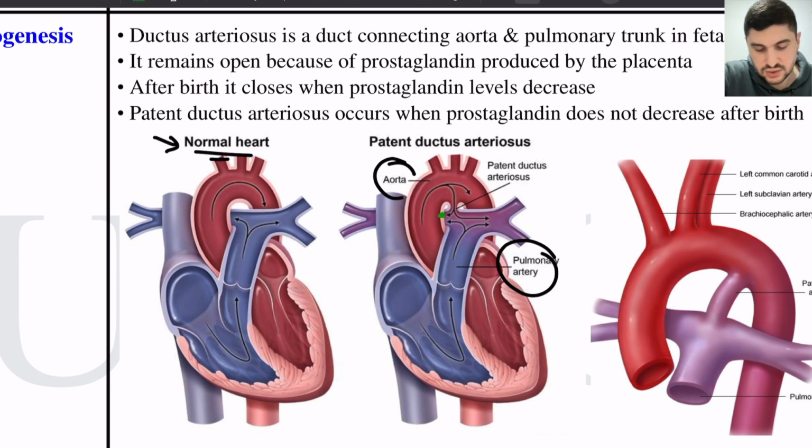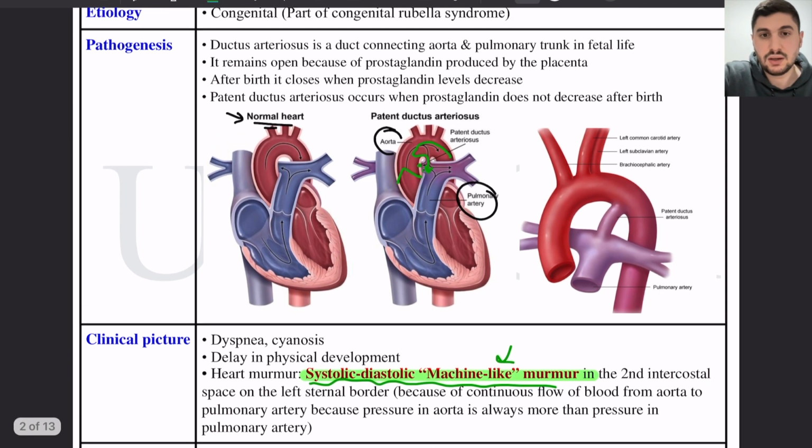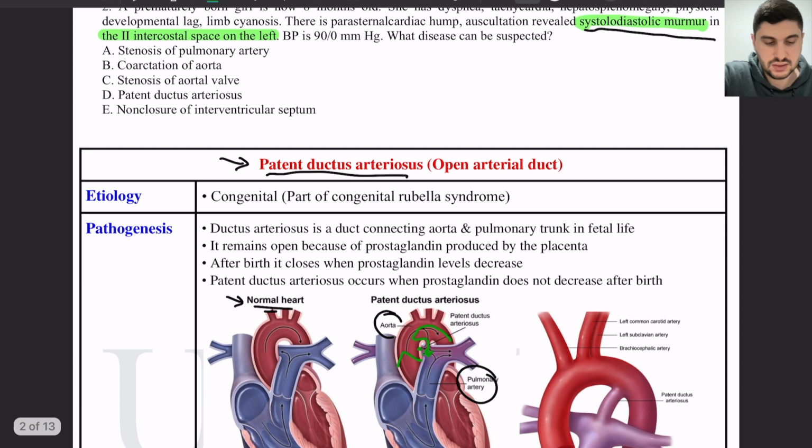When we have contraction of the ventricles, the blood will exit the ventricles, go to the aorta, and will go back to the pulmonary artery, and we will hear a murmur in this phase. And during diastole, which is when the aortic valve will close, the blood will go back, and part of it will also enter the pulmonary artery. So we will have a systolic-diastolic murmur continuous through all phases of the cardiac cycle, and this is called a machine-like murmur. This is an important sign on auscultation of patent ductus arteriosus.